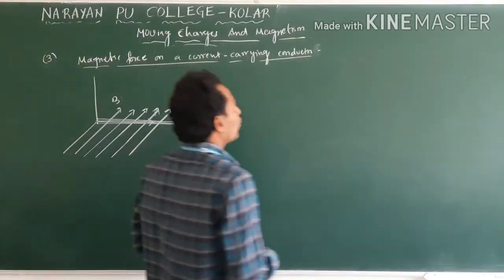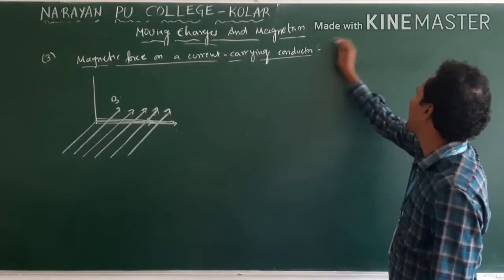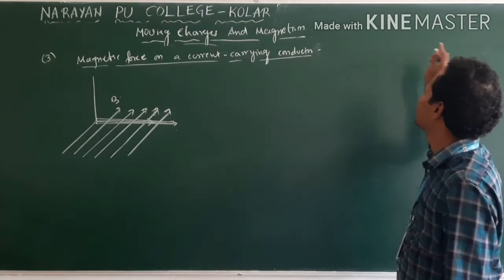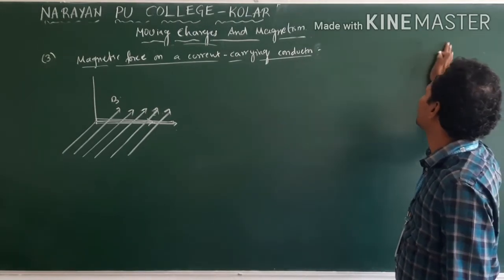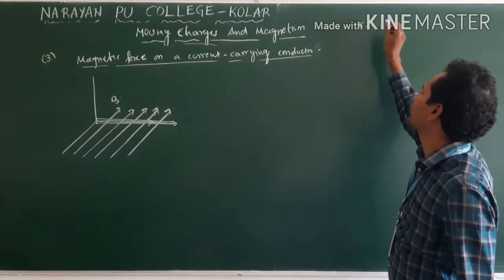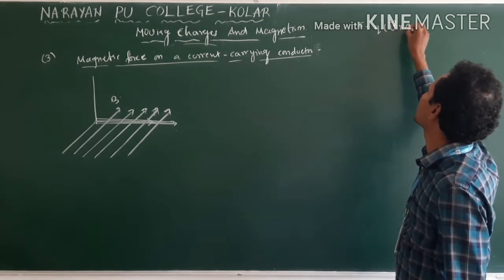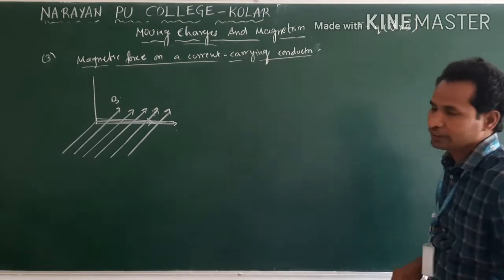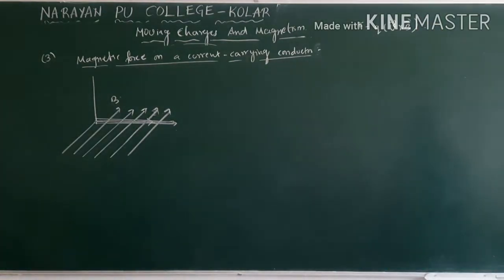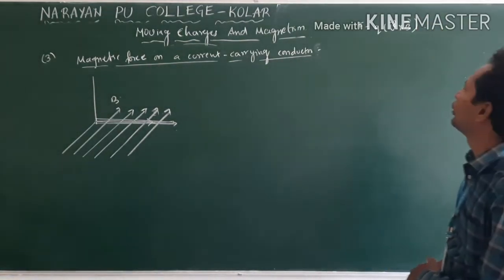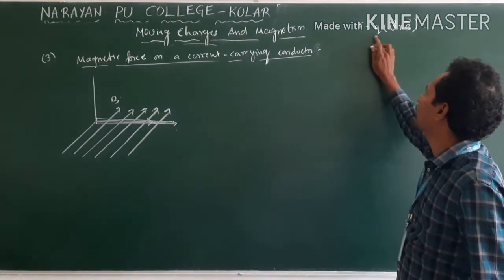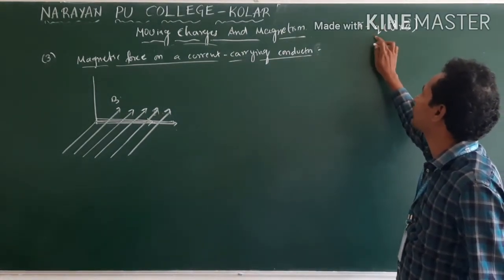So already we know the force on a charged particle expression is what? F is equal to Q into V cross B. Clear? V cross B. So here charge is what? Q is the charge.